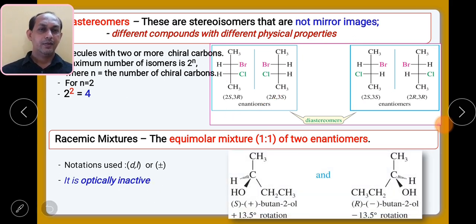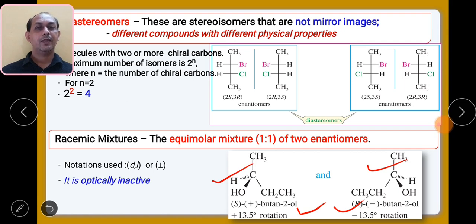Let us see an example. Suppose you are having a mixture of, let us say, 2-butanol. This is one enantiomer, this is another enantiomer. One enantiomer will rotate the plane in the clockwise direction with plus 13.5 degrees, while the other isomer will rotate the plane in the anti-clockwise direction with minus 13.5. Suppose these two enantiomers are present in one particular solution.